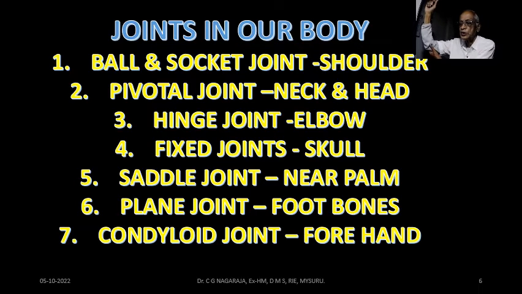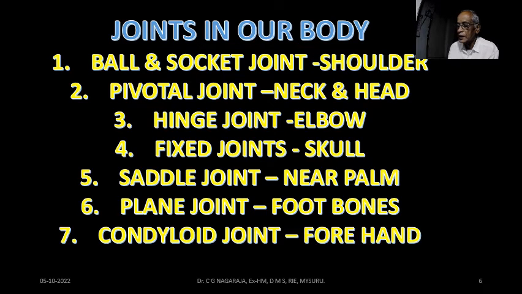And then hinge joint. Hinge joint is seen in this portion. You can see this portion has up and down movement. It's called the hinge joint. And then fixed joints. Skull, I explained to you. Skull is the area where flat bones make what's called the brain box or the cranium, and inside that brain box there is the brain. So that is where the fixed joints are.